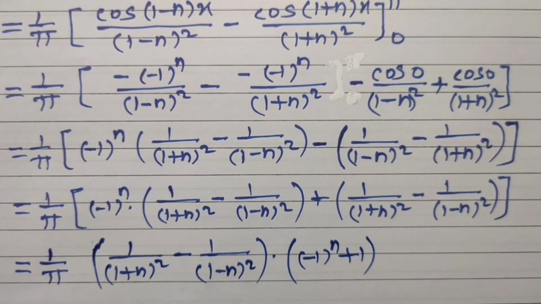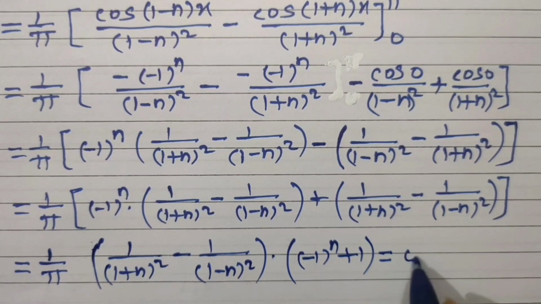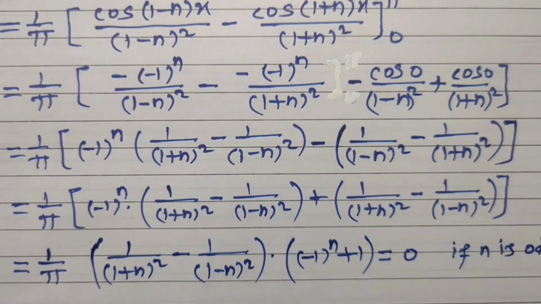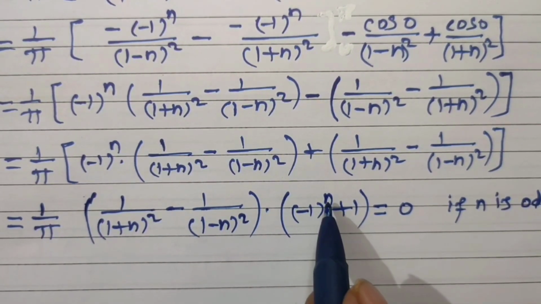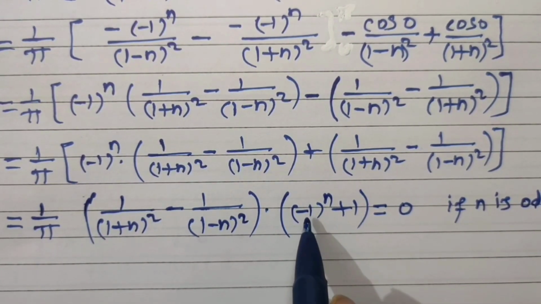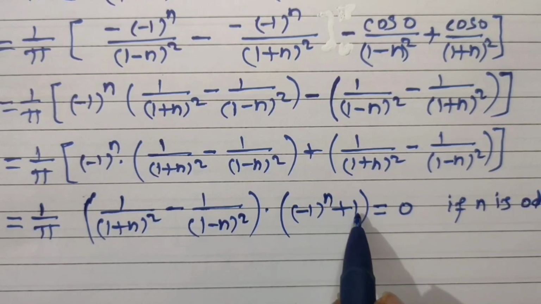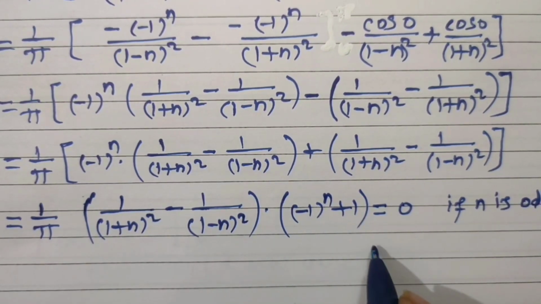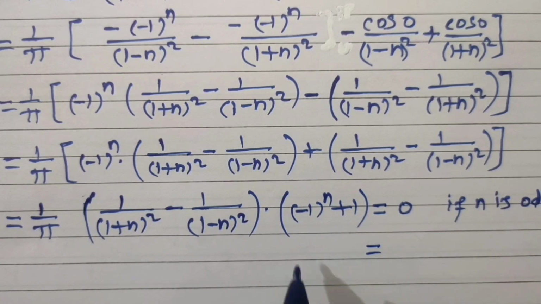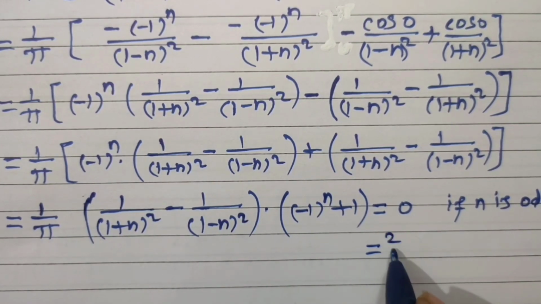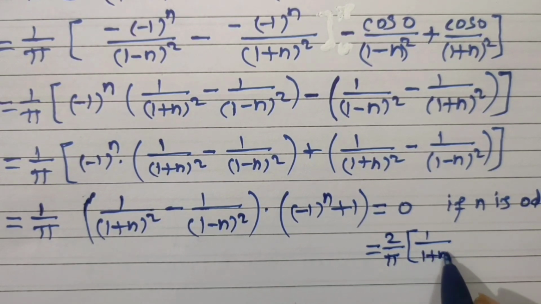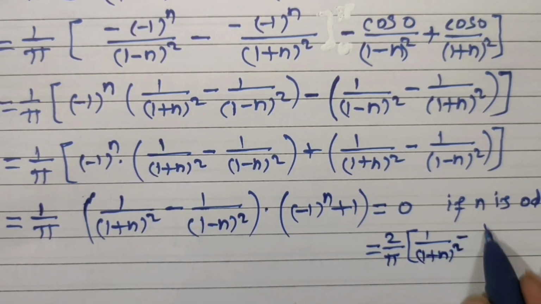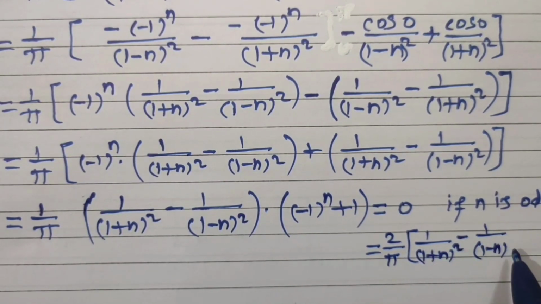Okay. Now this becomes 0 if n is odd, and if n is even, then minus 1 to the even power becomes plus 1, plus 1 plus 1, 2. 2 times this. So if n is even, this can be written as 2 upon pi into bracket 1 upon 1 plus n square minus 1 upon 1 minus n square.